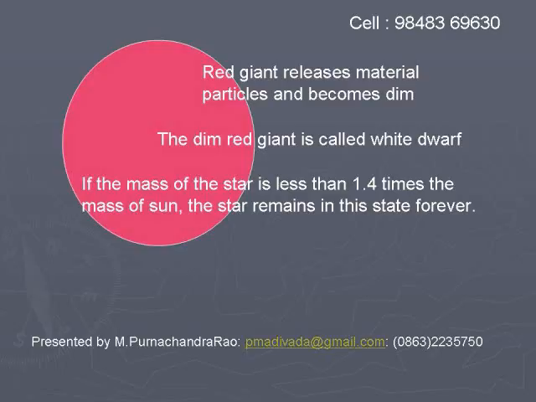If the mass of this core is less than 1.4 times the mass of the sun, the star will remain in this state forever. This is known as Chandrasekhar's limit.